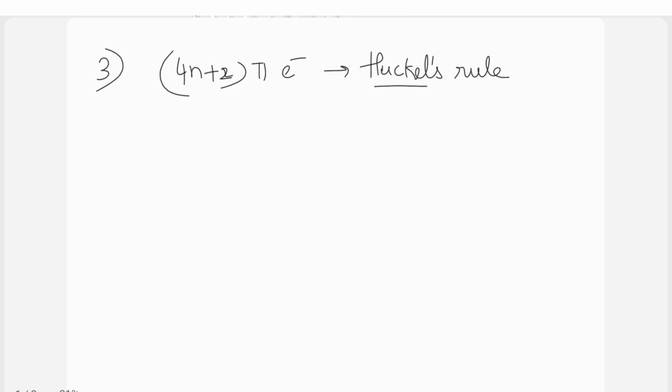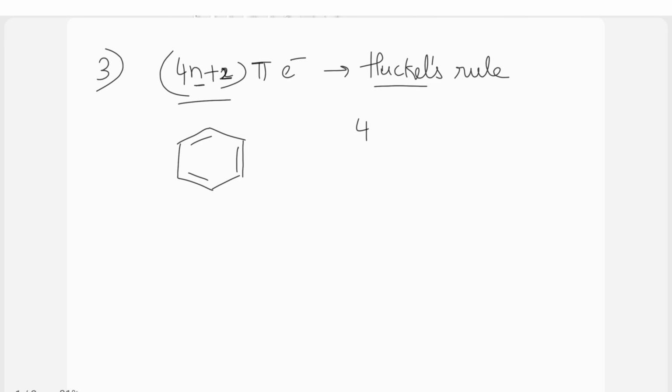Now the third condition is delocalization of pi electron cloud should have 4n plus 2 pi electrons. This rule is nothing but the Huckel's rule. Huckel is the scientist who gave the structure for benzene, and he only proposed the aromaticity property. So inside the benzene ring or inside any ring, the number of pi electrons has to be equal to 4n plus 2. N is not number of pi bonds here, it is just an integer, or just a number.